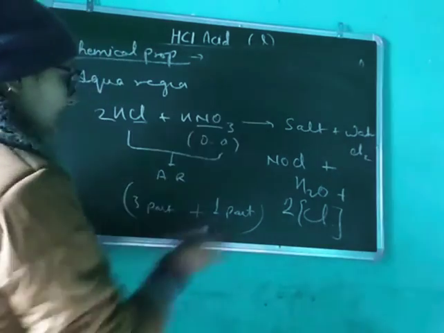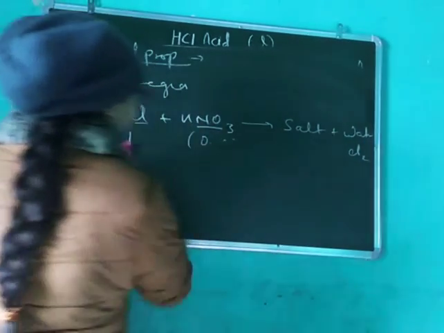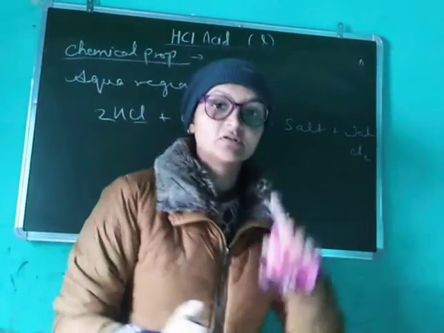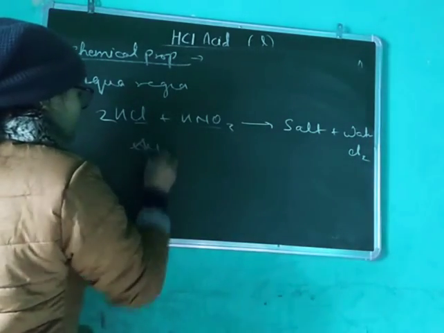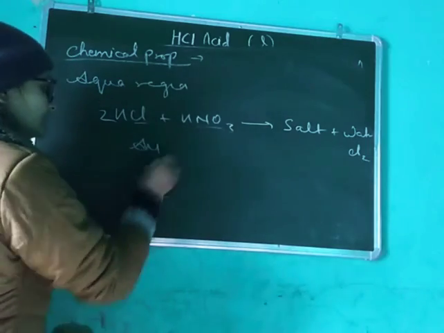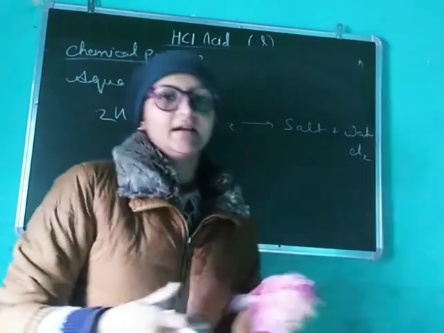Now this nascent chlorine is used to dissolve the noble metals, noble metals like gold, silver. Noble metal means those metals which do not react easily.